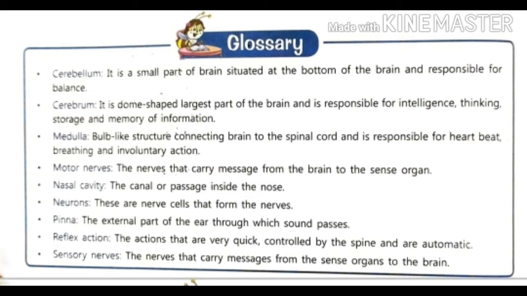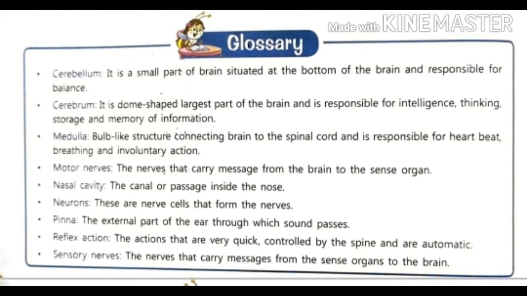Children, we start the glossary or definitions of chapter 5. The first definition is cerebellum. It is a small part of the brain situated at the bottom of the brain and responsible for balance. Cerebellum is also called the small brain, and this is responsible for balancing our body, for maintaining our posture, for keeping balance of our full body.